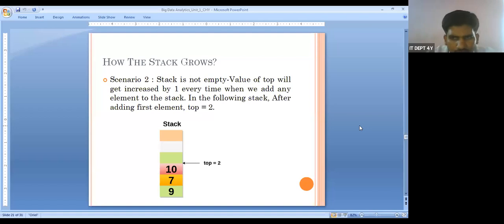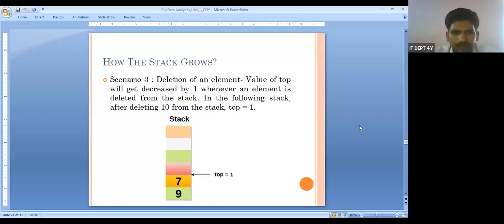The value of the top gets increased by 1 every time we add an element into the stack. In the following stack, after adding the first element, top equals 2.